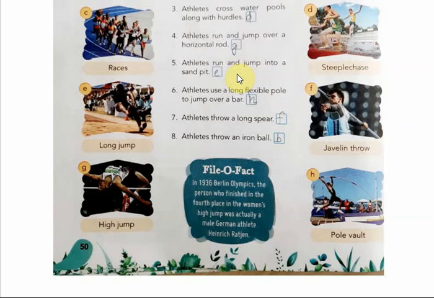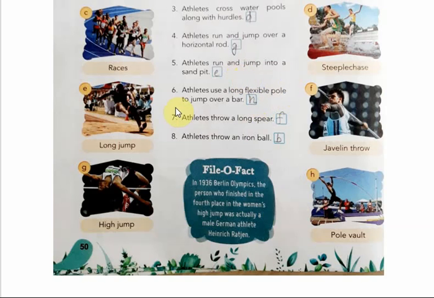The competitors sprint along a runway and jump as far as possible into the sand pit from the wooden takeoff board. There will be a wooden takeoff board. From there they have to jump as far as possible into the sand pit, and the distance from the edge of the board to the closest indentation in the sand is then measured, and that distance will be used to decide who is the winner.